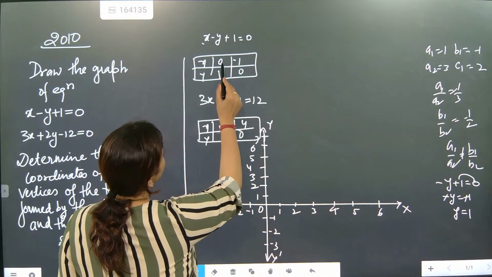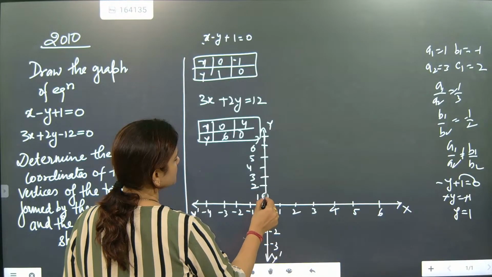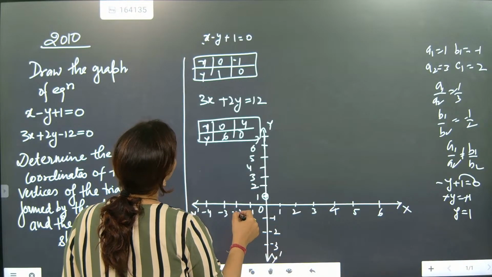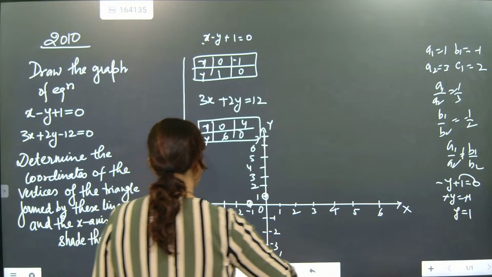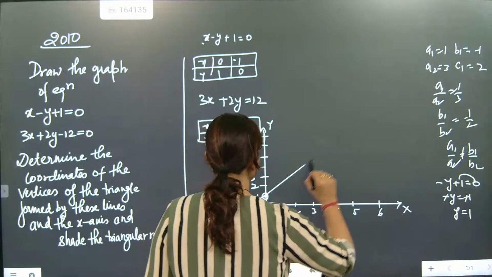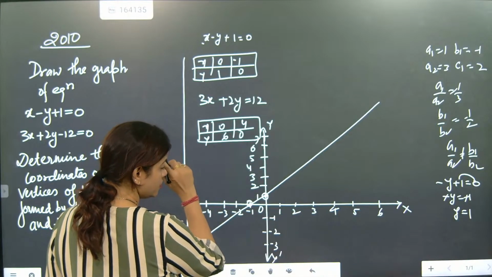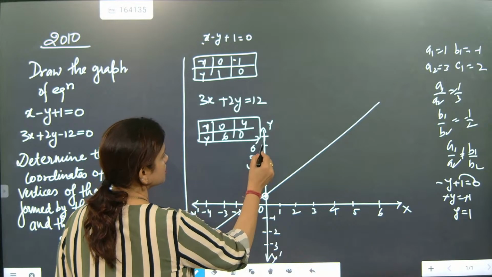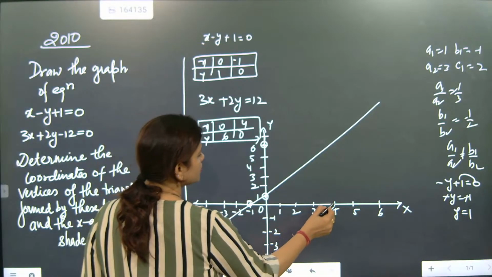Now here the first point is x0, y1, and y0, x minus 1. So that means the first line will be exactly drawn like this. Second, x is equal to 0, y is equal to 6. And then y is equal to 0, x is equal to 4.